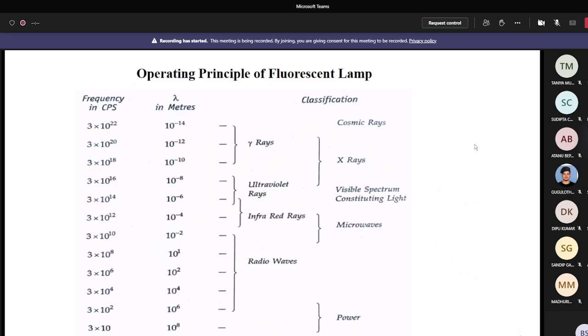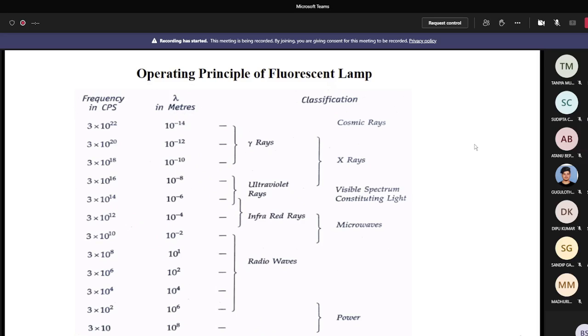Among the spectrum of electromagnetic waves, the ultraviolet rays have shorter wavelength, and they are just before the visible spectrum. So it is better, more economic, and easier to convert the ultraviolet rays into visible rays. That's why it is done in the fluorescent lamp. Others may be possible, but generally it is good to use mercury vapor.